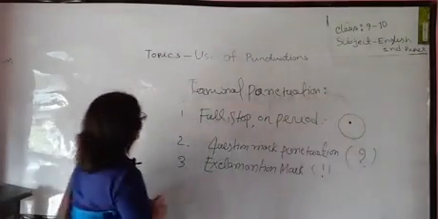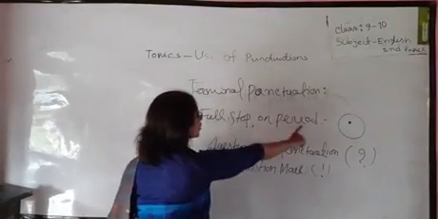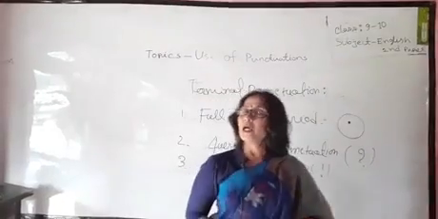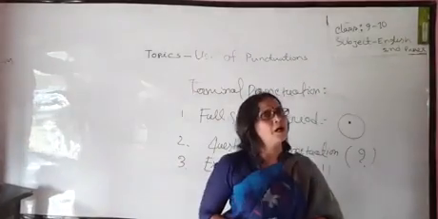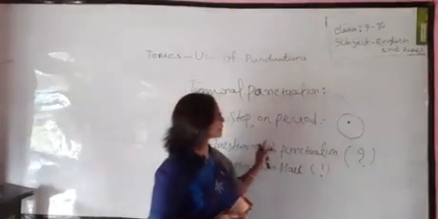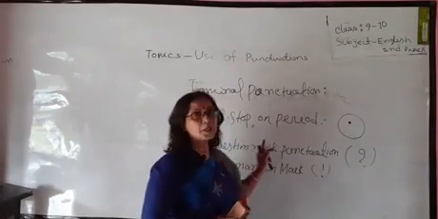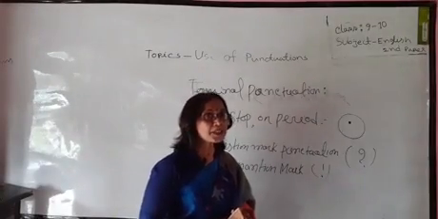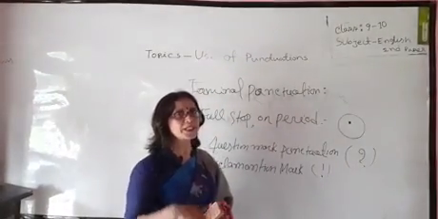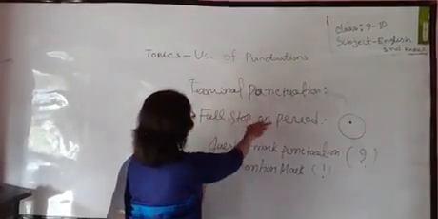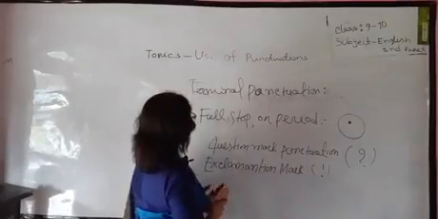Okay. Terminal punctuation, full stop or period. Here you may notice that only the declarative sentence, the imperative sentence and the affirmative sentence belong to this punctuation mark.